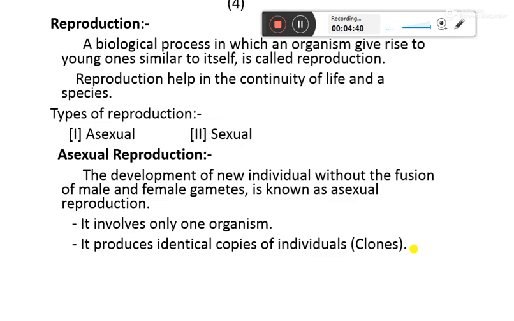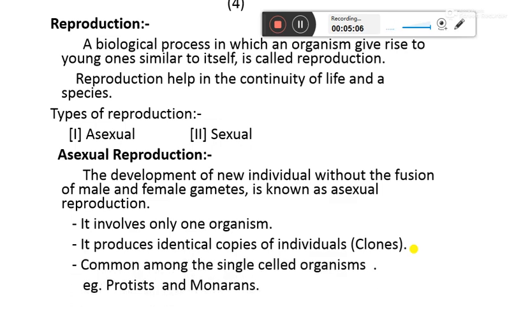They are called clones, identical copies, because in asexual reproduction the organism divides by mitotic cell division, and in 11th standard we have already studied that when a cell divides mitotically, it produces similar cells. The daughter cells are similar to the mother cell, so they are called clones. Another point: it is common among protists and monerans, that is, single cell organisms like amoeba, paramecium, etc.